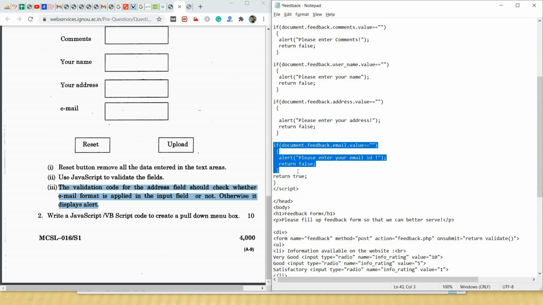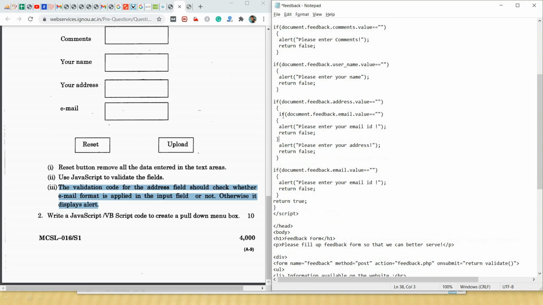I am going to copy this one and paste it. And I will write if document.feedback.email.value equal to blank, we will say please enter your email ID.